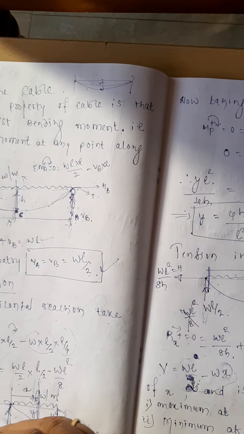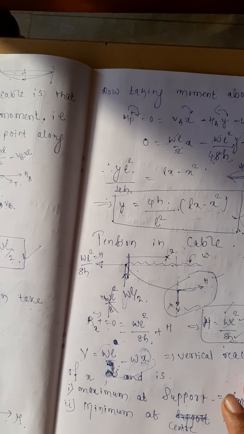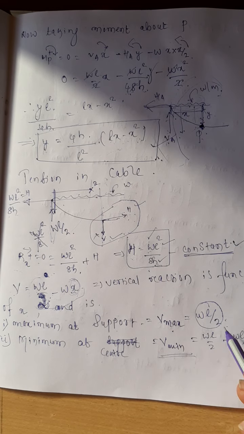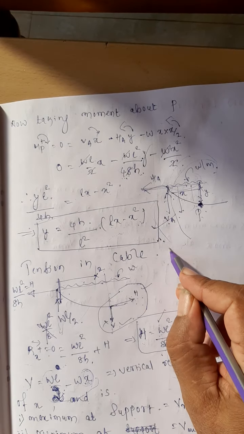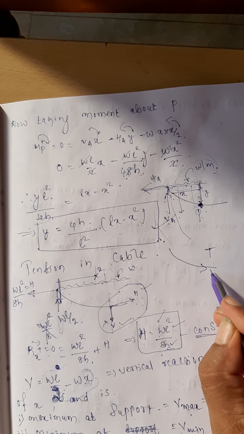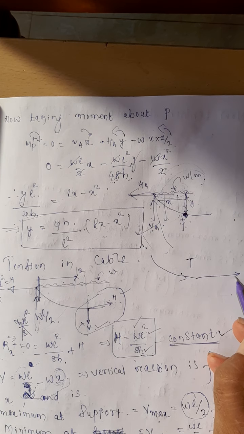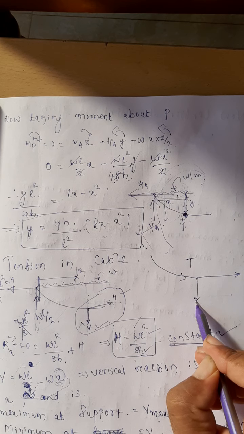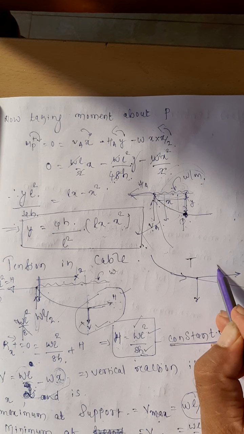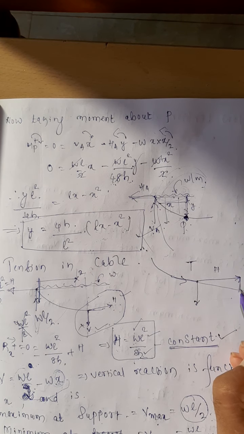So friends, we got the profile of the cable, we got the vertical reaction at the support, we got the horizontal reaction at the support, and we got the tension in the cable. Yes, tension at any point. Say the cable is going like this. At any point, tension is T. That tension I am cutting into two parts, one in the horizontal direction, other in the vertical direction. If I draw here a tangent, tangent is inclined like this. This is the horizontal component of the reaction. This is the vertical component of the reaction.